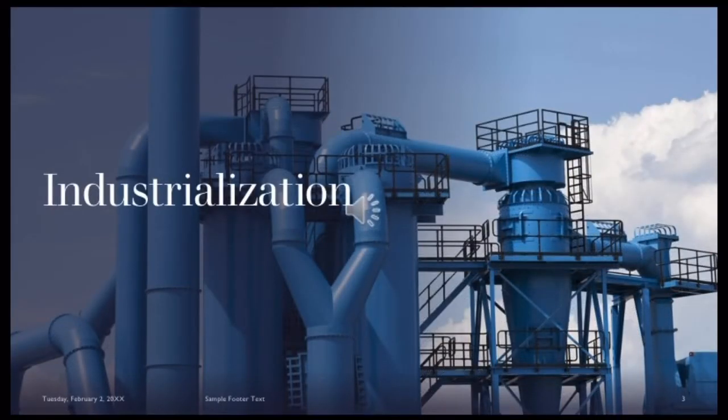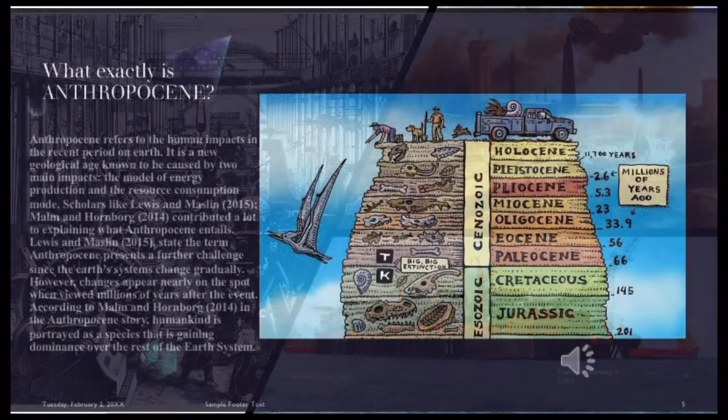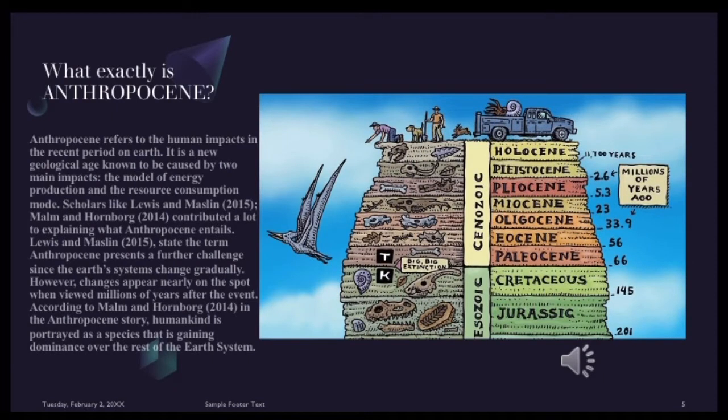Planet Earth saw massive changes at the beginning of industrialization. Historically, the Industrial Revolution started in the global north, for example in Britain and the United States, and this is where the severe human impacts began. What exactly is Anthropocene? Anthropocene refers to the human impacts in the recent period on Earth.